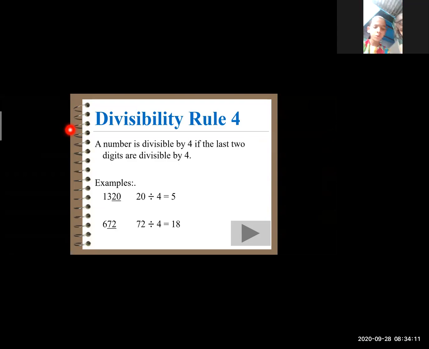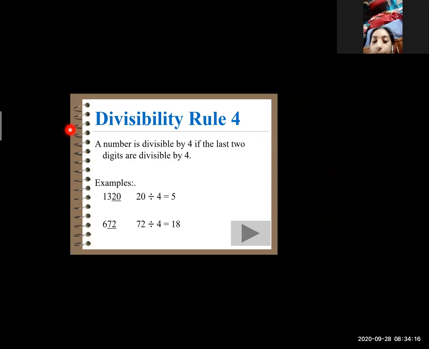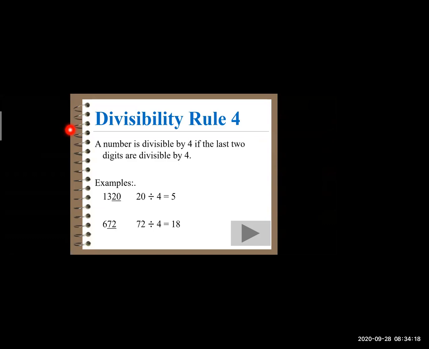Similarly, now we have the second number, that is 672. Very good. The last two digits are 72. When we divide 72 by 4, we get the answer 18. Here also the 72 is completely divisible by 4. So we can say that 672 is also divisible by 4. Okay, is it clear? So shall we start with some more numbers? Let's go for a short exercise.